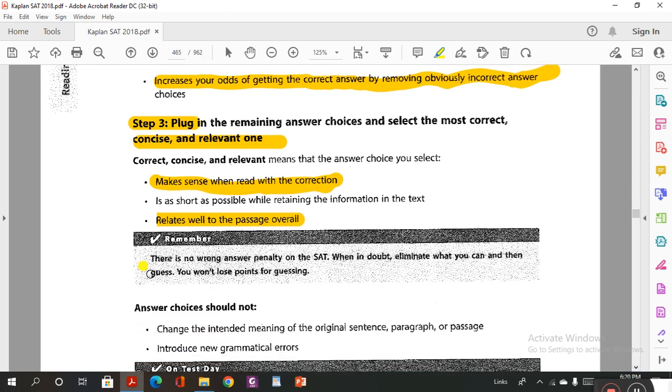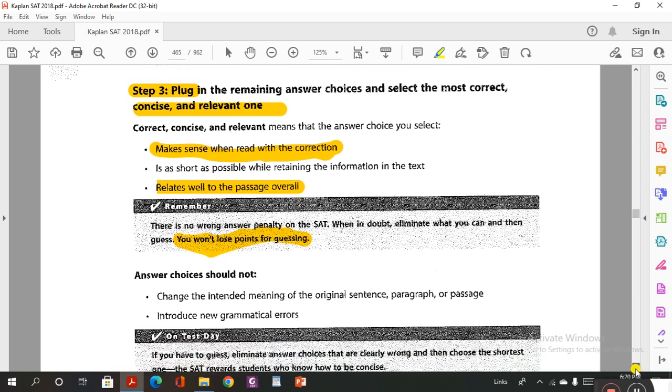Yes, please, you won't lose points for guessing, but please avoid guessing. Maybe the answer is A and B? No, don't say maybe. You have to say it must be. Don't guess, please. Avoid this. I don't like saying these words many times.